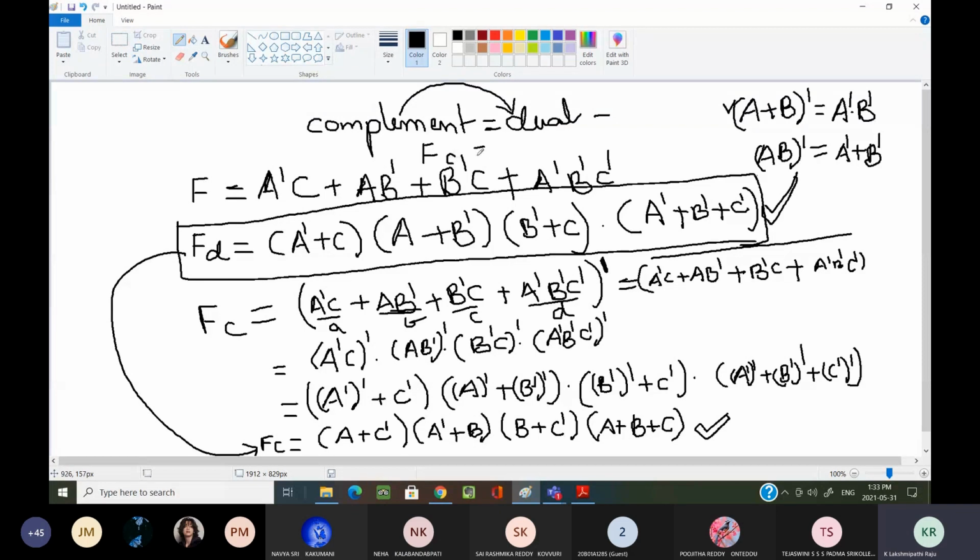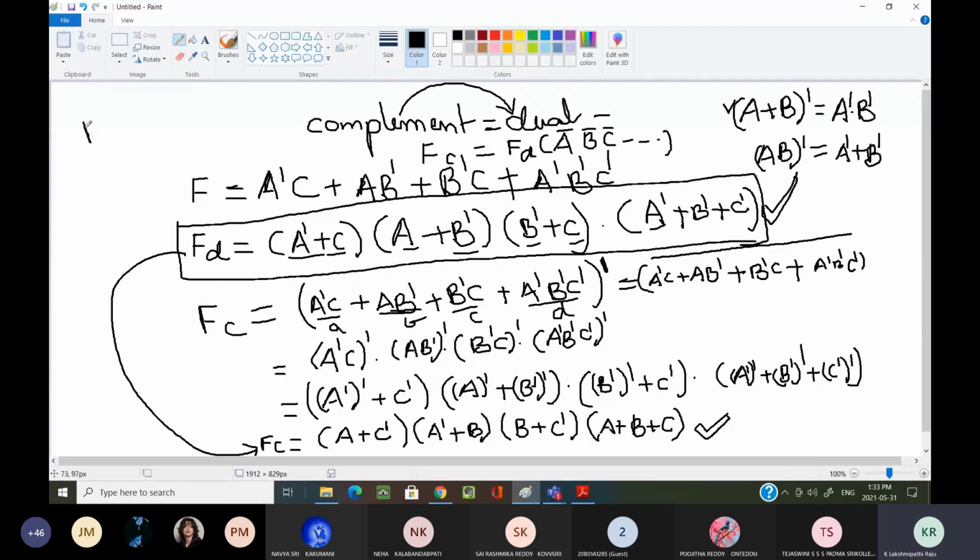So fc equals fd of dual, and what you have to do is perform the complement of each and every individual variable. I am not talking about the operators. The important point to remember here is that we have to complement the variables, the literals, whatever variables are there in the given dual function. We have to complement these things only.